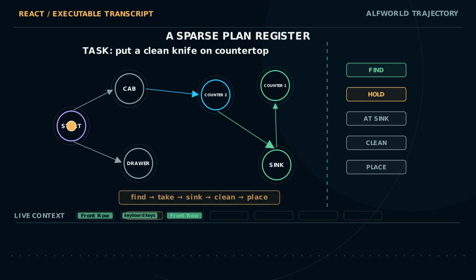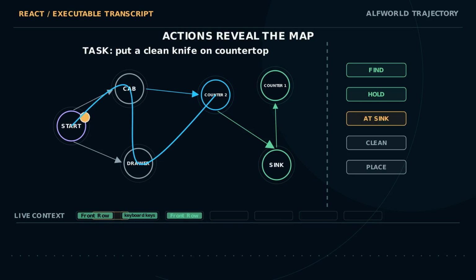A thought decomposes the job into a state register: find and take the knife, go to the sink, clean it, then place it on the countertop. The agent checks cabinets, drawers, and countertops. Several actions occur without a new thought. Each visited location reveals only its local objects while the plan stays stable.